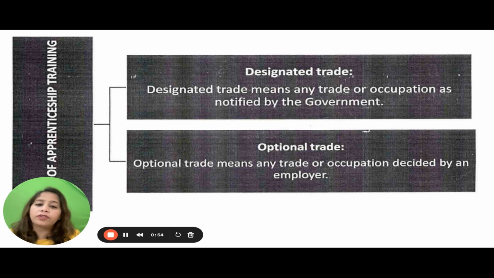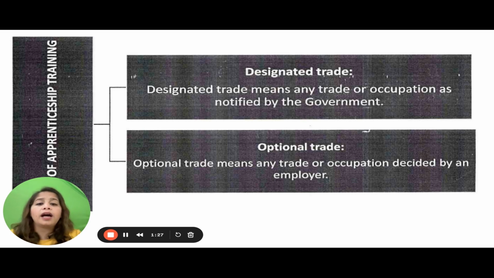We have learned already the trade, vocational, graduate, diploma, but they are further categorized into designated trade and optional trade. All these types of apprentices are there to choose any trade, either from designated or optional trade. Designated trade means the trades that the government has decided, this government has notified, and optional trade means what an employer can decide. I as an employer, if I don't have any need of the trade apprentice or a designated apprentice, I will frame my own syllabus.